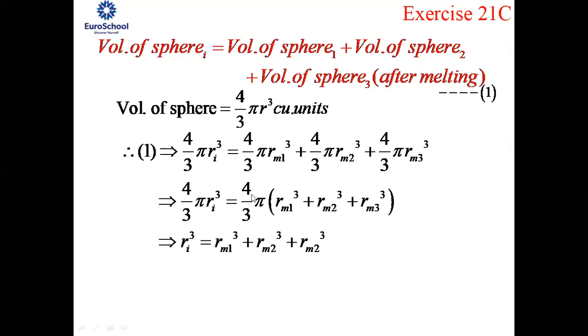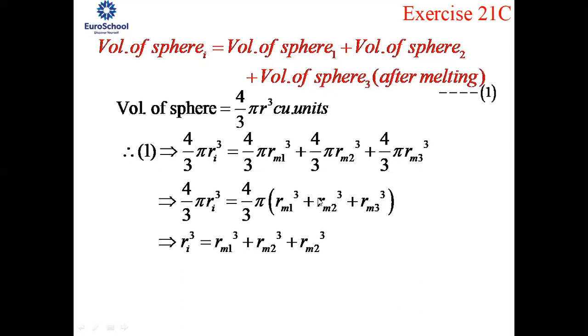Now when you look at the right hand side, you have got 4/3 common on all the terms, and pi is also common on all the terms. So you can take 4/3 pi common on your right hand side.